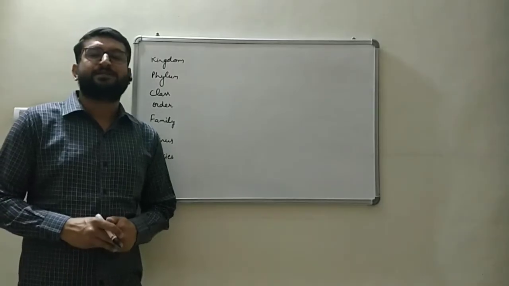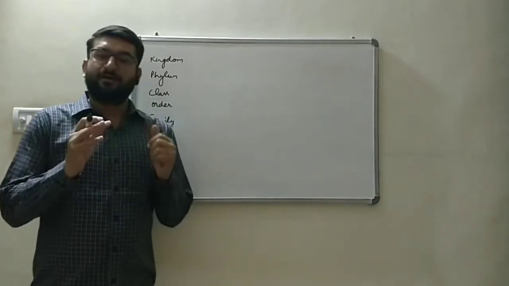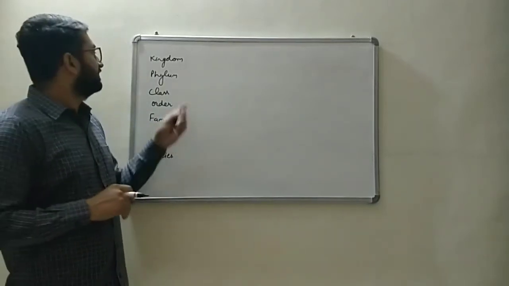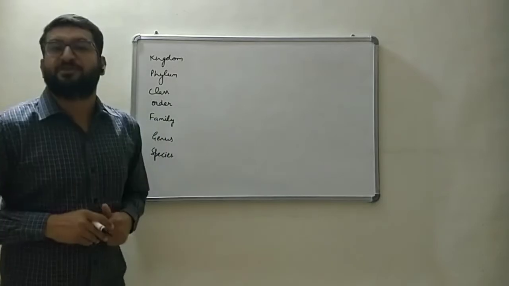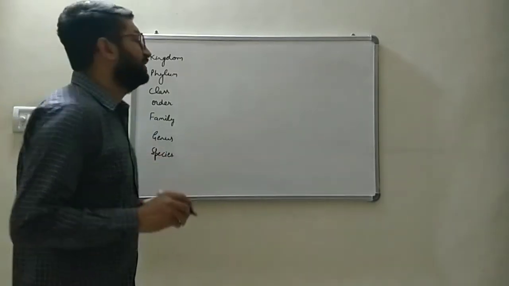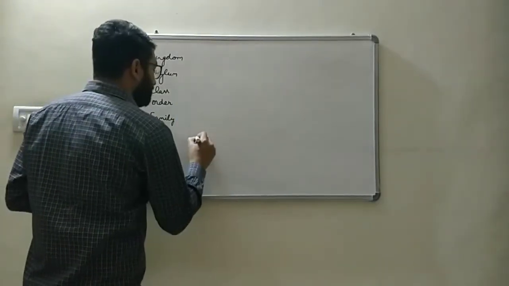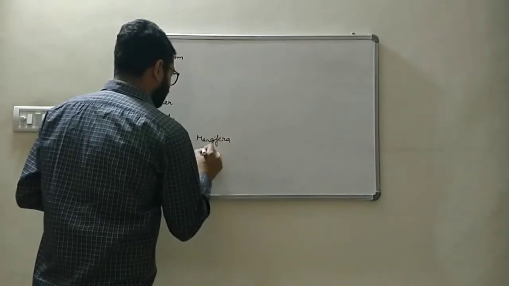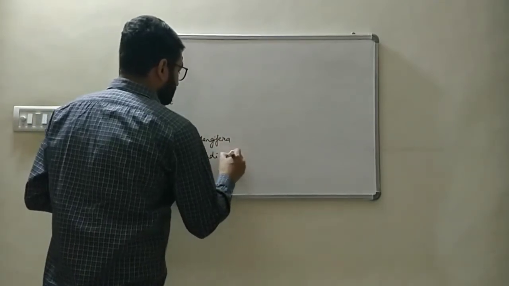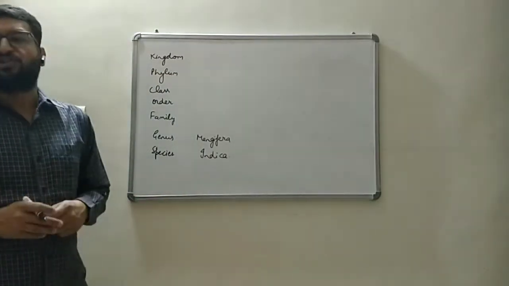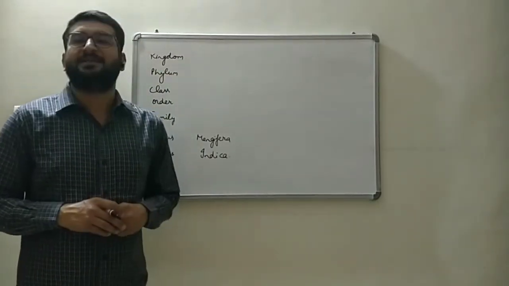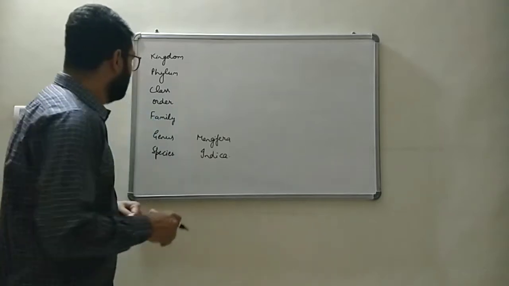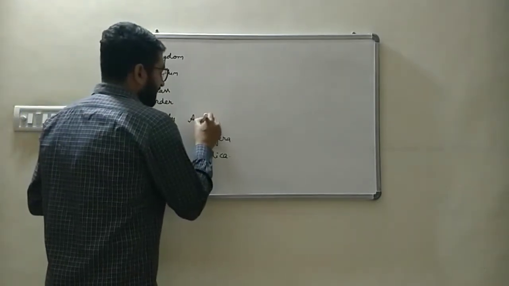Next, we discuss the biological classification system, or binomial classification system, of two plant species. The first one is mango, that is referred to as Mangifera indica. So Mangifera is the generic name, and indica is its species name. Its family is Anacardiaceae.